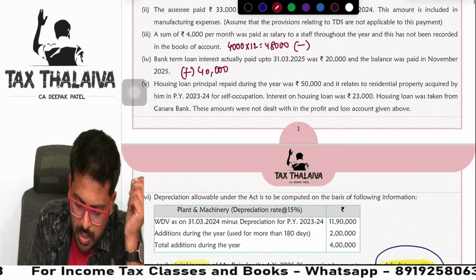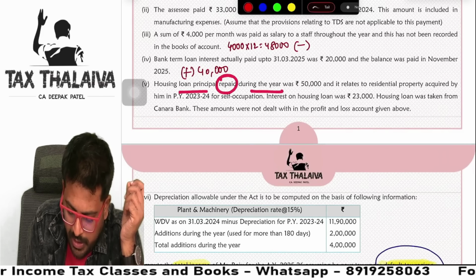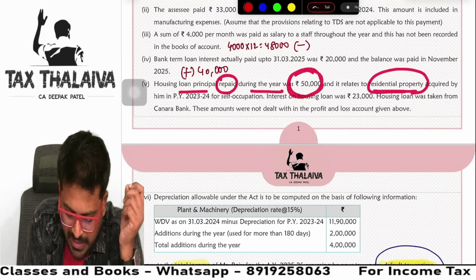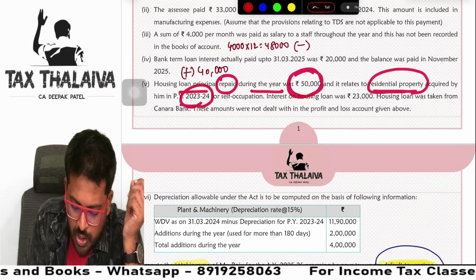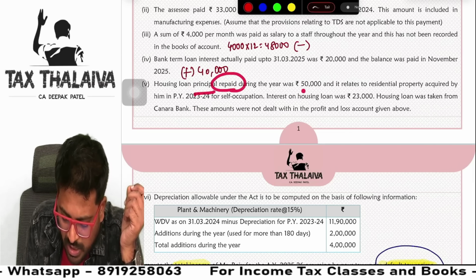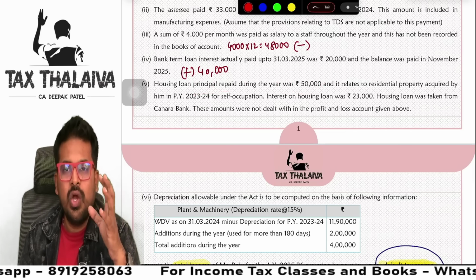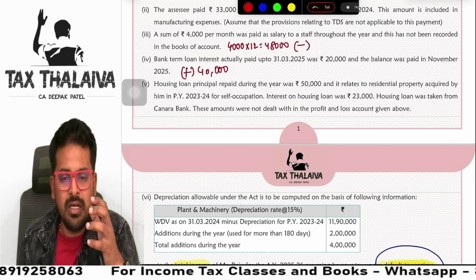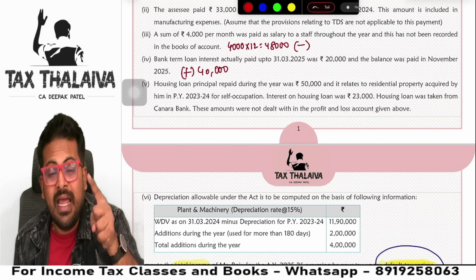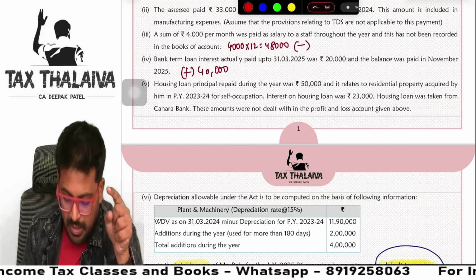Next. Housing loan principal repaid during the year was 50,000 and it relates to residential property acquired by him in 23-24 for self-occupation. Housing loan interest repaid was 50,000. Guys, housing loan principal repayment, generally it should be eligible for 80C.